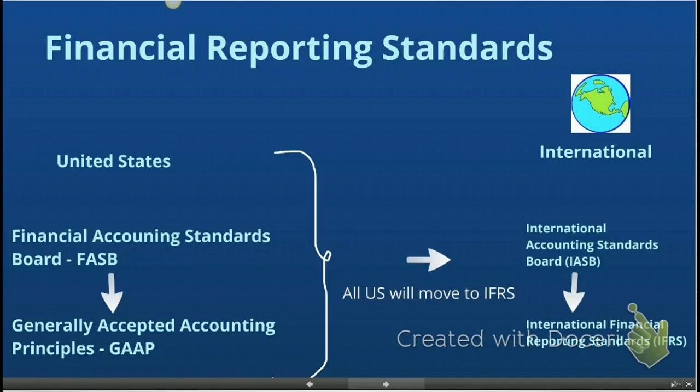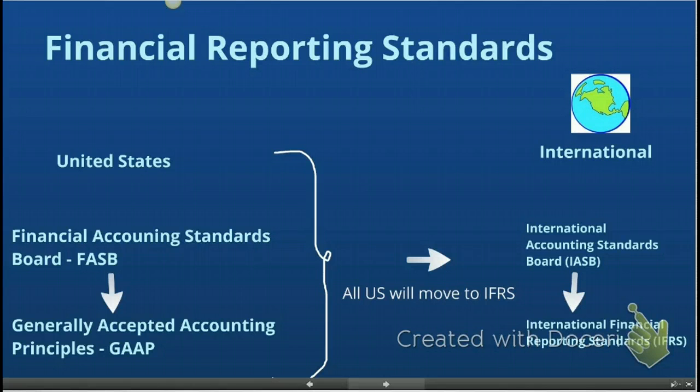So let's say that Google has to prepare financial statements in China. They have to abide by the generally accepted accounting principles that are prevalent in China. Because of that, if a company operates in 30 different countries, they will end up preparing 30 different sets of financial reports or financial statements based on each country's rules.